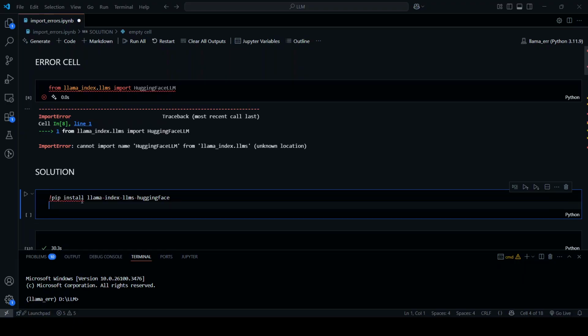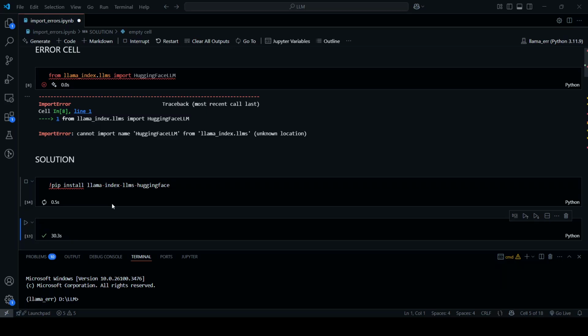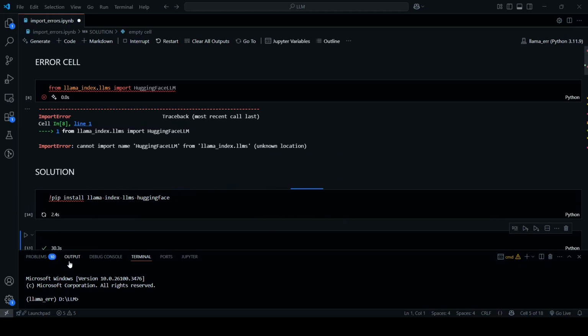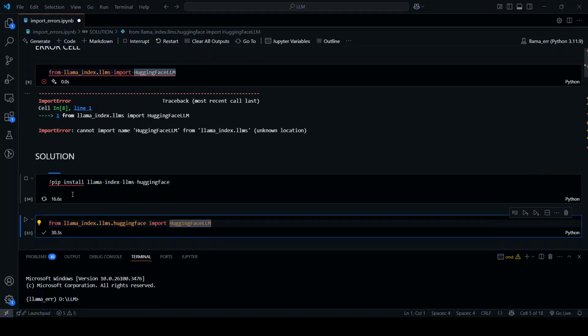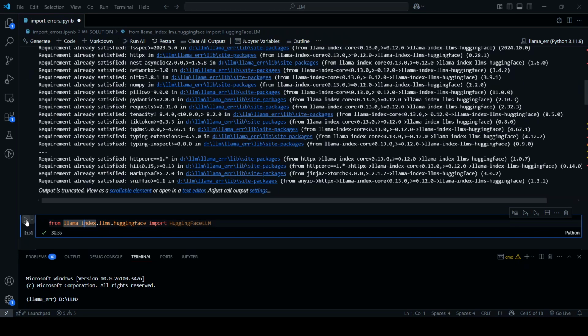So to do this, first let's run pip install llama-index-llms-huggingface. And once that is installed, we will import HuggingFaceLLM from a different place. So again, we'll have to type in huggingface here, where the module now exists. And once this is installed, we'll run this as well. So that is installed and now we'll try to import.